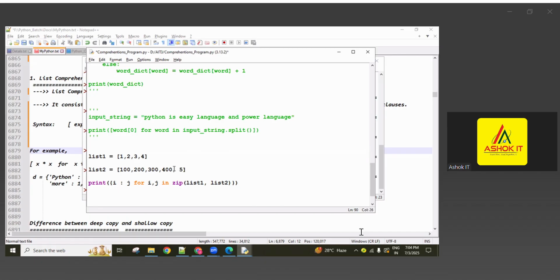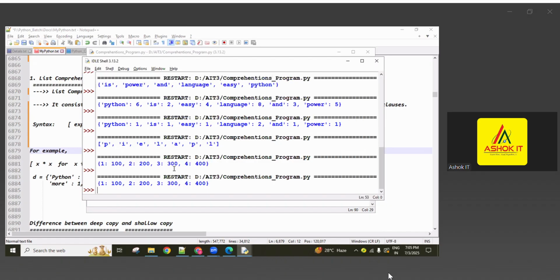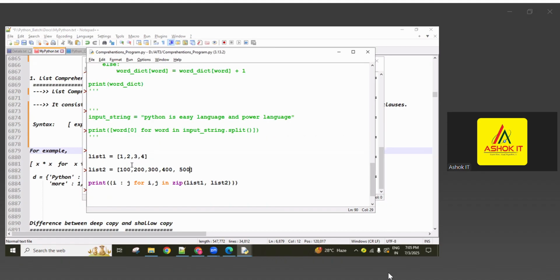Okay, thank you, sir. And here one more point. For example, in the list 2, more values there, not considering this extra value. List 1, list 2 related common size 4 is there. So up to these 4 values considering and this last value not considering. Sometimes when attending interviews, both are different lengths given, so maybe error coming, like that selecting. Even though extra value there, not considering this one, so equal size only considering key value format. Zip function behavior is that.